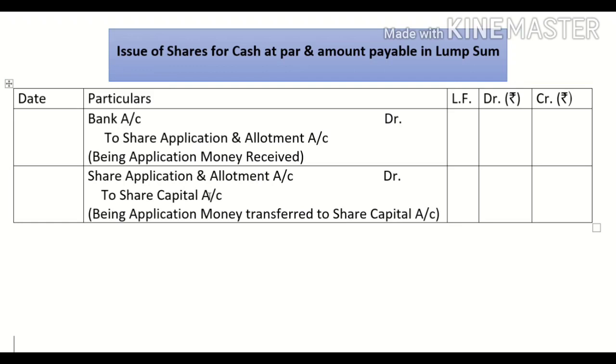And when the company decides to allot the shares, and the condition of minimum subscription has been met, then the company will pass this entry: this application and allotment money will be transferred to the share capital account. So these two entries will be passed. Bank account debit to share application and allotment, share application and allotment account debit to share capital.